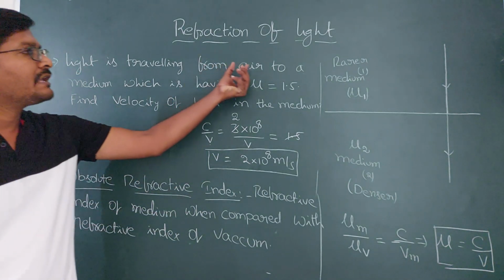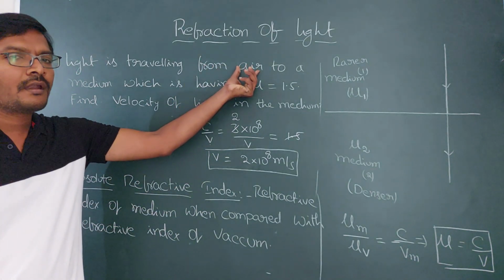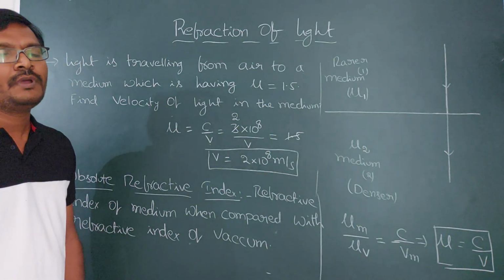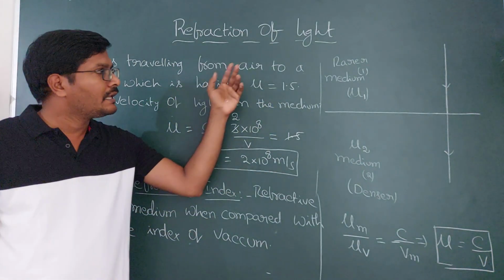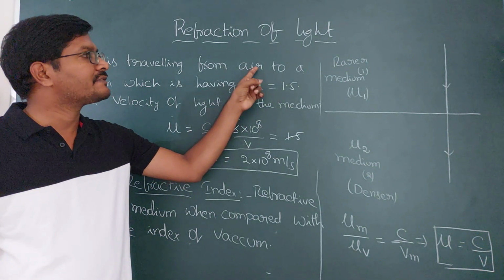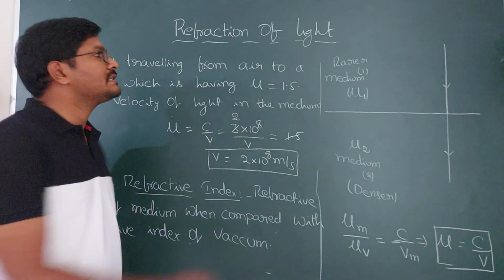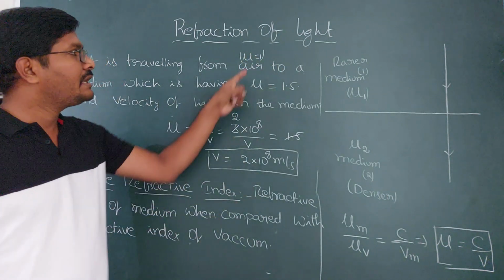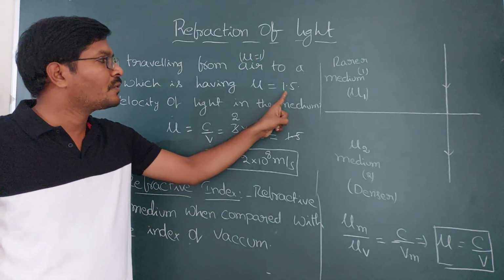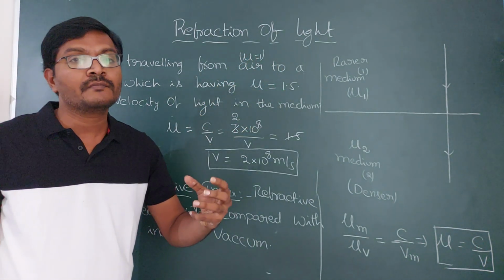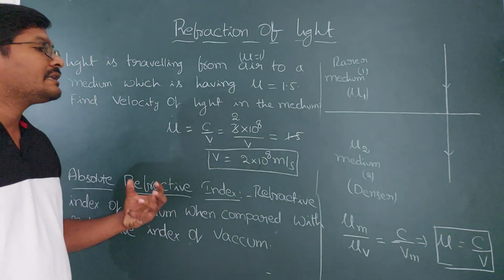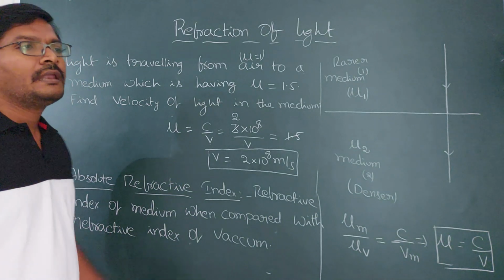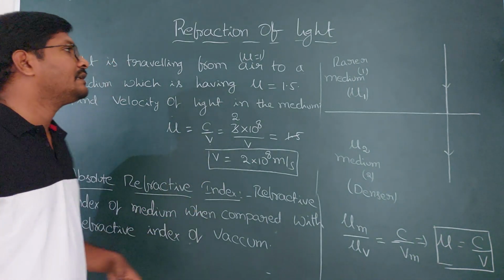So air has a refractive index of 1 and the medium has a refractive index of 1.5. The refractive index increases from 1 to 1.5. Then, as the refractive index increases, the velocity is going to decrease. That is what we said previously: refractive index increases, velocity decreases.